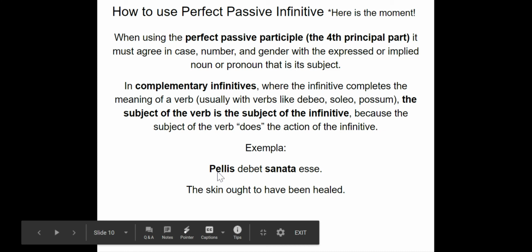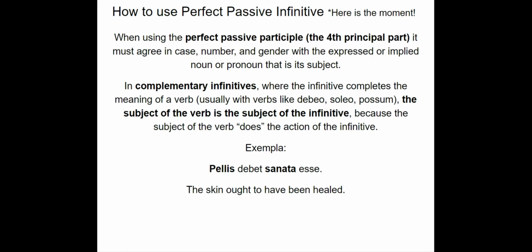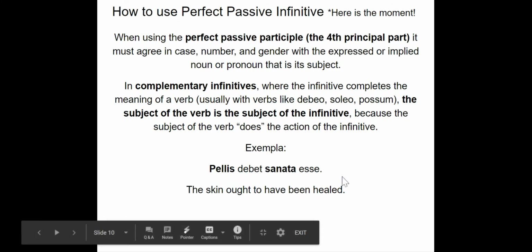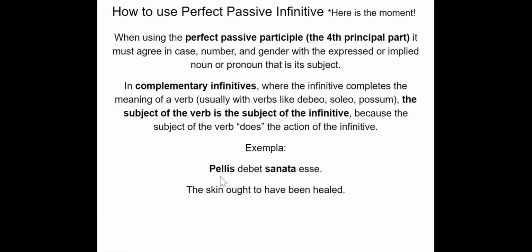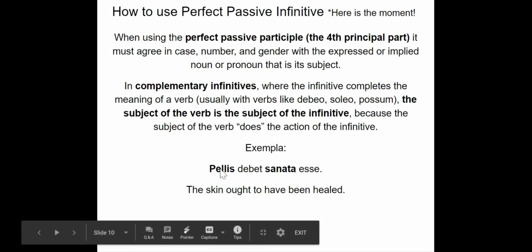Pellis is feminine, nominative, and singular, okay? Sanata would be our participle part of our infinitive. Because this is a complementary infinitive, sanata needs to agree with pellis in case, number, and gender. Sanata, with this A ending, is also feminine, nominative, and singular.